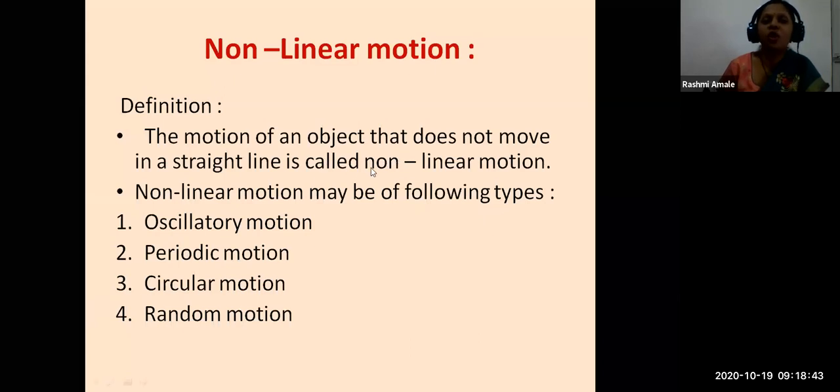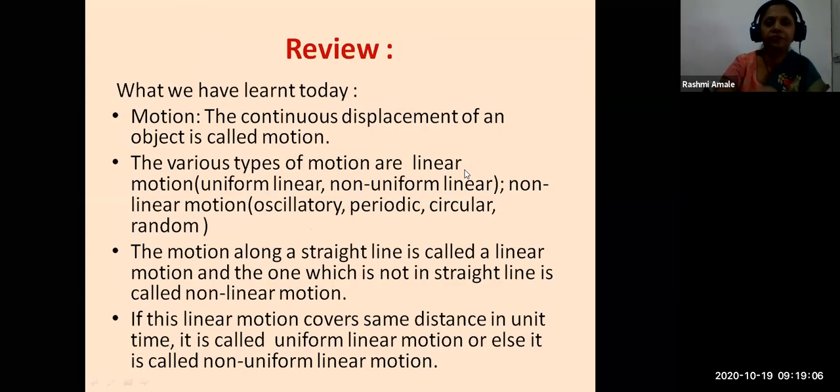Okay. So non-linear motion means what? Right now you understand what you mean by non-linear motion. The motion of an object that does not move in a straight line. See, we saw linear motion. The motion of an object in a straight line was called linear motion, and non-linear, just the opposite of that, is the motion of an object that does not move in a straight line.